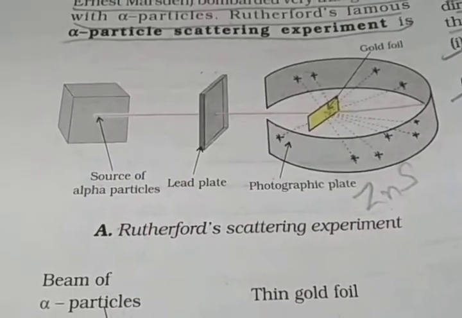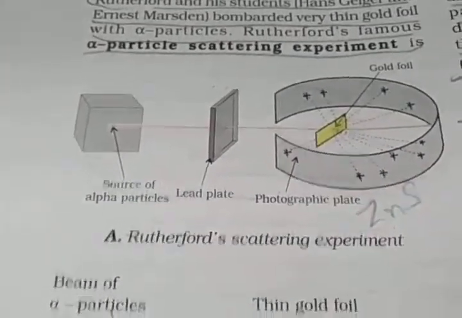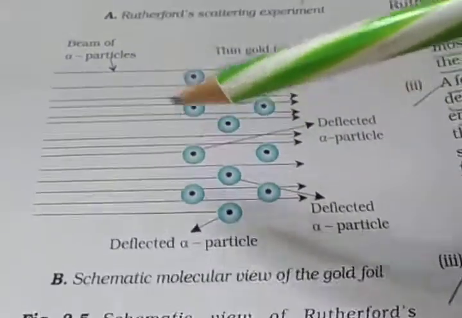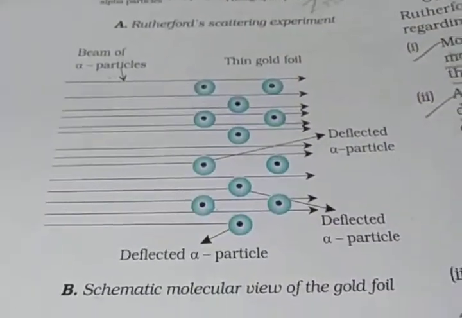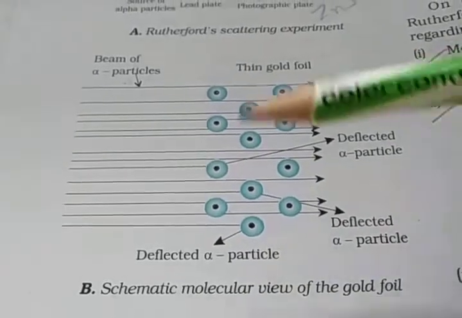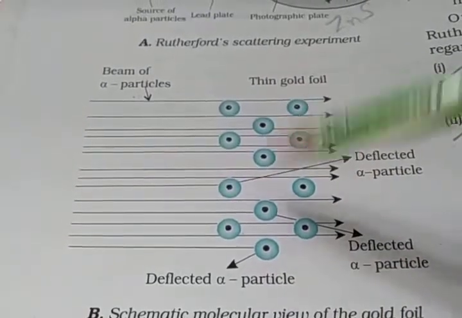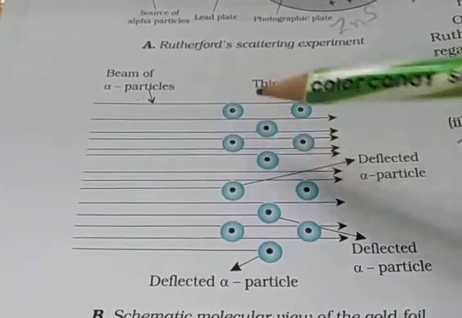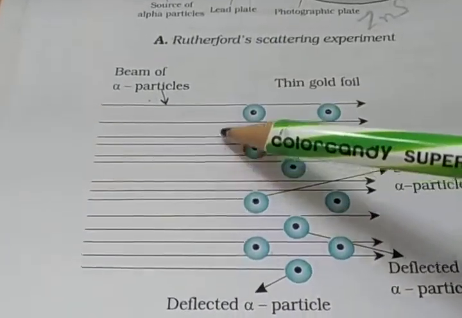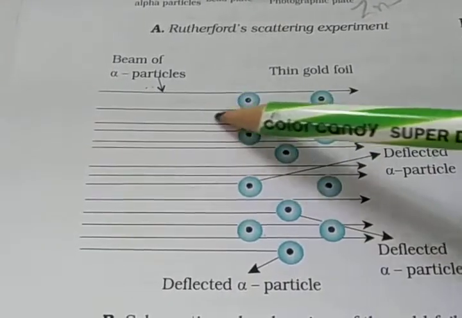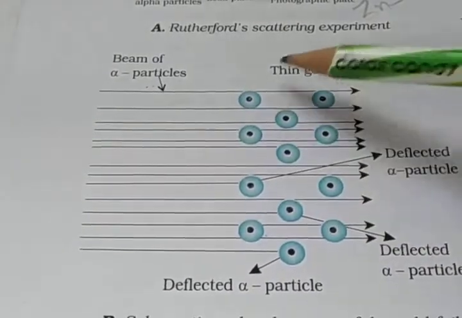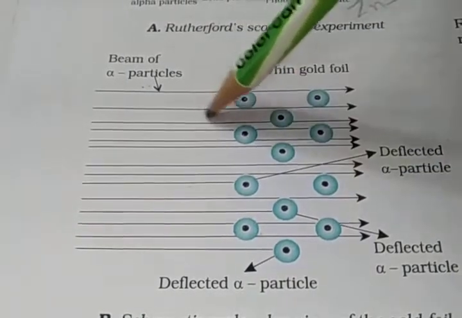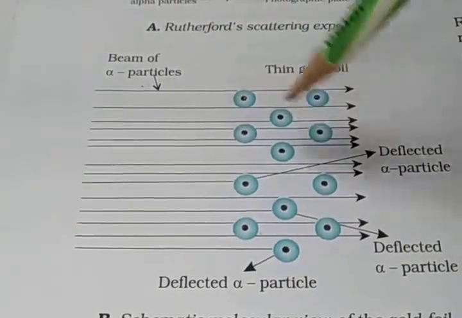Now the observation. Here you see the deflected alpha particles, this is the beam of alpha particles. Observation: most of the alpha particles pass through the gold foil undeflected. Here you see, this is the undeflected ones. Clear?